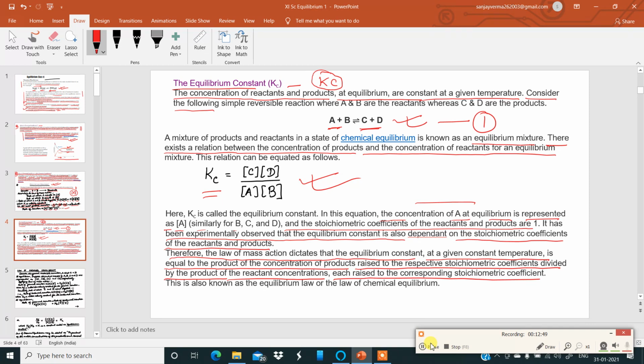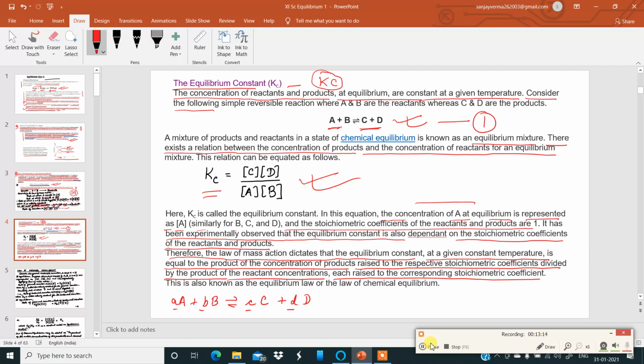For example, let me make it more elaborate for all of you to understand. Say there is a reversible reaction aA plus bB giving cC plus dD. Now this small a, small b, small c and small d are the stoichiometric coefficients.